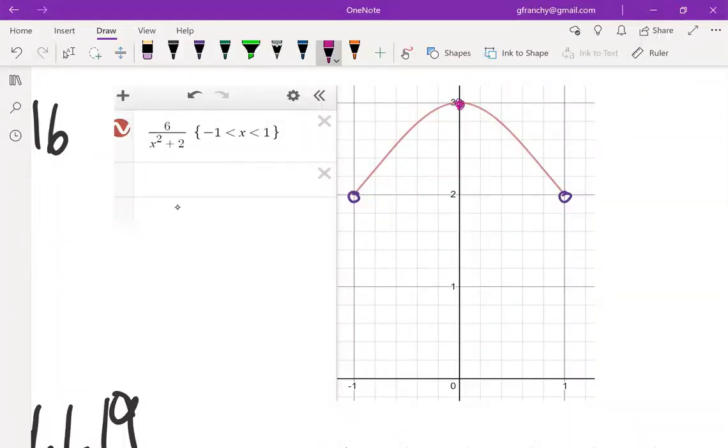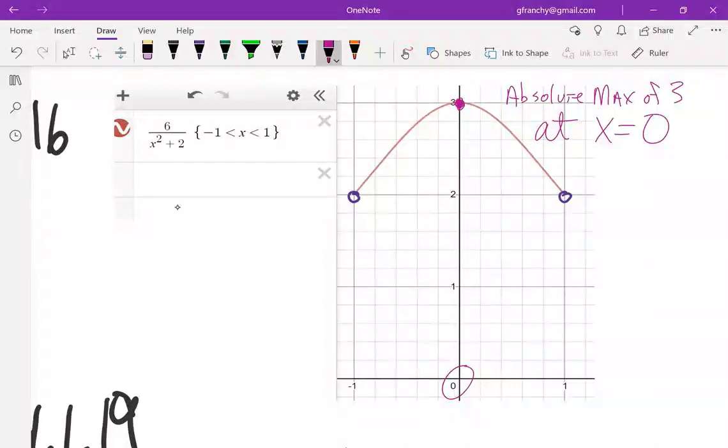But what we do get here is an absolute max of 3 at x equals 0. So even though our continuous function's defined on an open interval, we did end up with an absolute maximum. There are no absolute minimums here because, again, these are open endpoints.